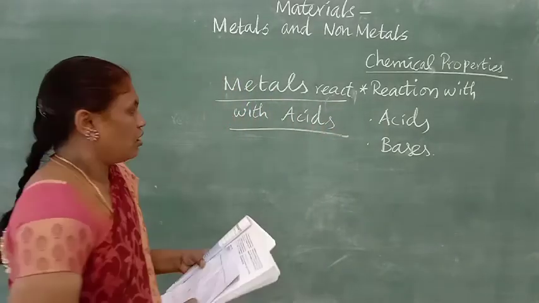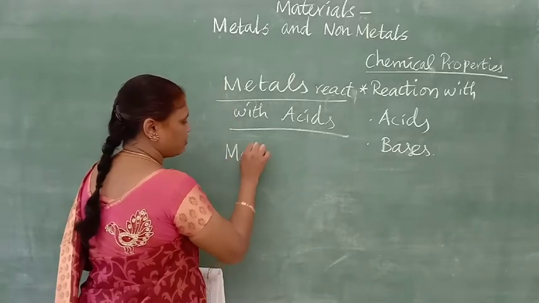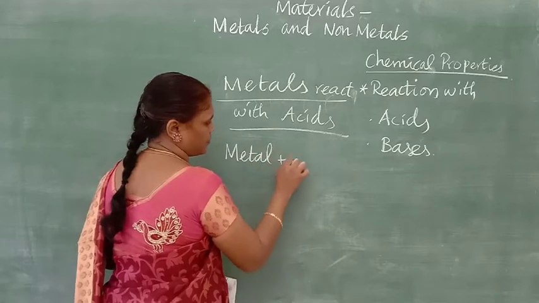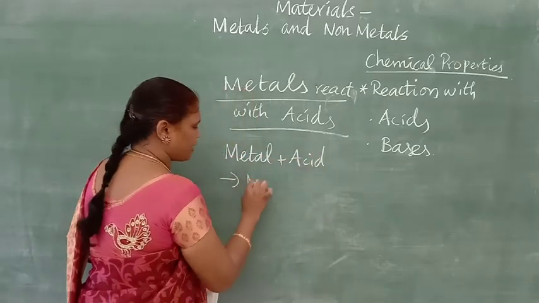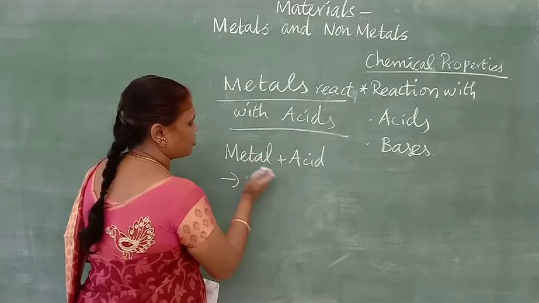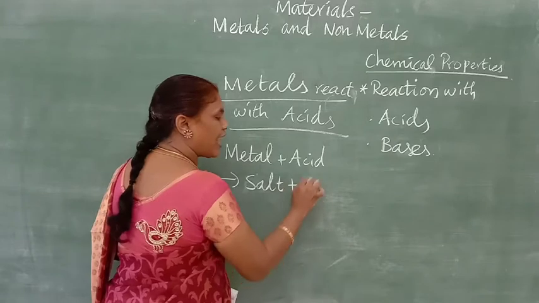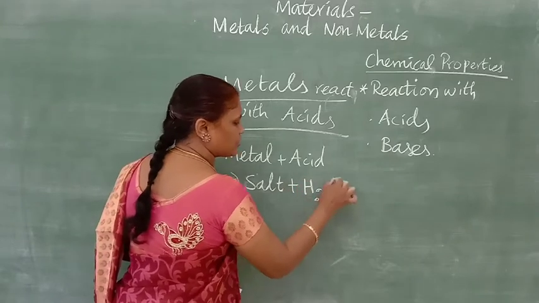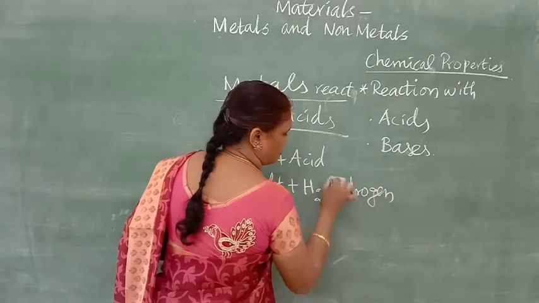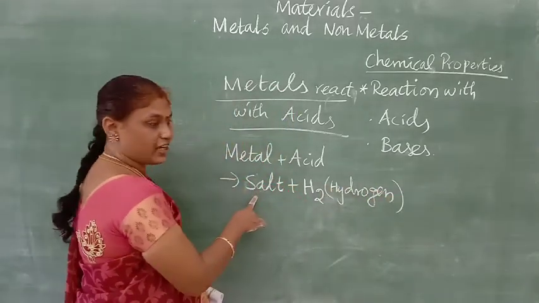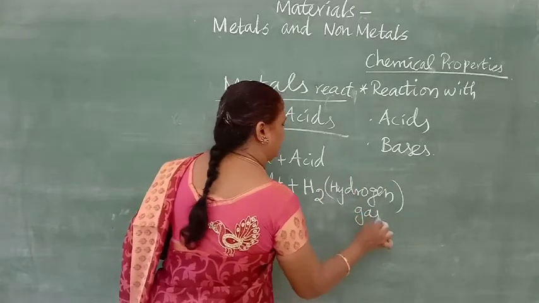Now, first, when a metal reacts with an acid, they will give salt plus hydrogen gas. What is that? Hydrogen gas. This is the main thing. The salt may vary according to the acid, but hydrogen gas is common.